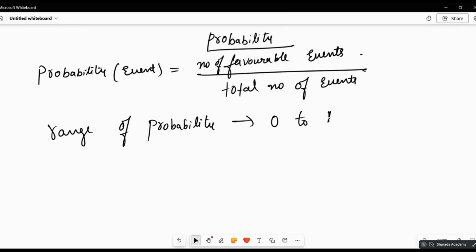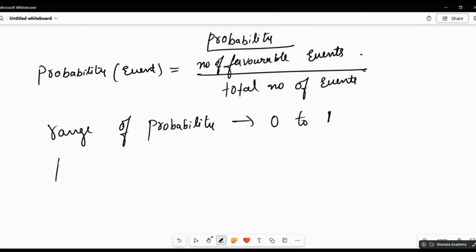So 0 means what? It cannot happen at all. That is 0. 1 means it is a sure event or a certain event, that is, it will happen. Then it is sure.